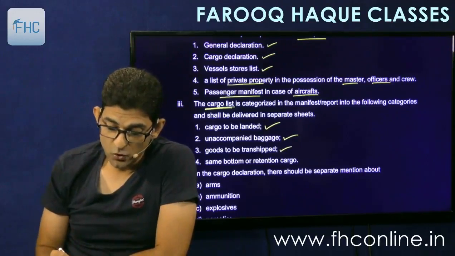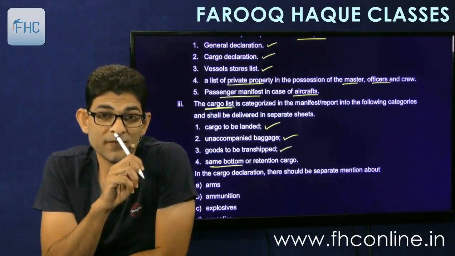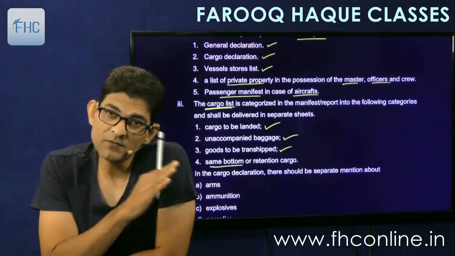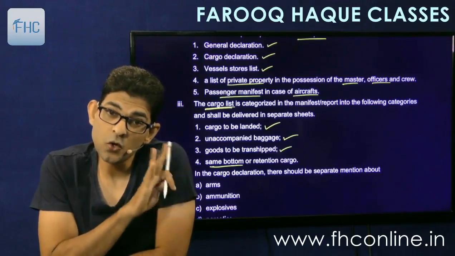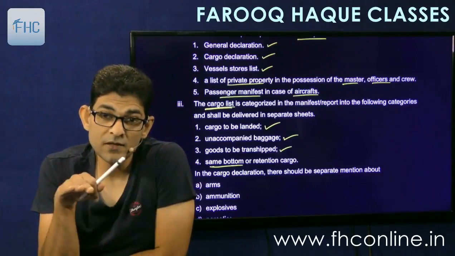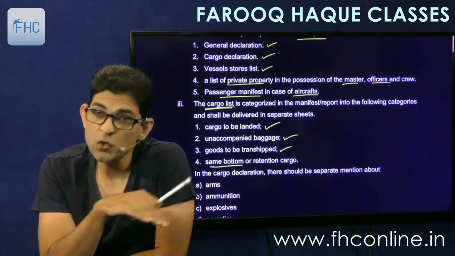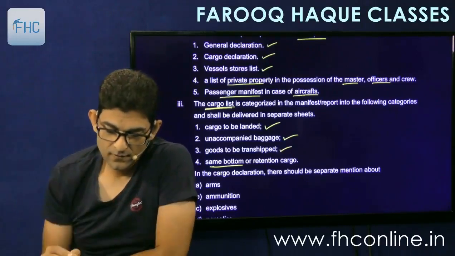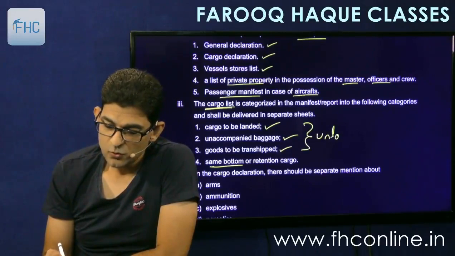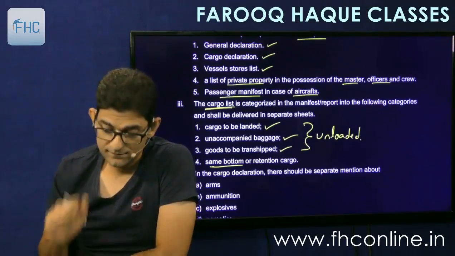Then same bottom or retention cargo. Now same bottom cargo means the transit goods. The goods which are not to be unloaded. They will stay on board the ship and they will be taken to some other place in India or maybe outside India. So they are called transit goods. They are mentioned as same bottom or retention cargo. Means this is not to be unloaded. So the first 3 are to be unloaded and the 4th one is not to be unloaded.